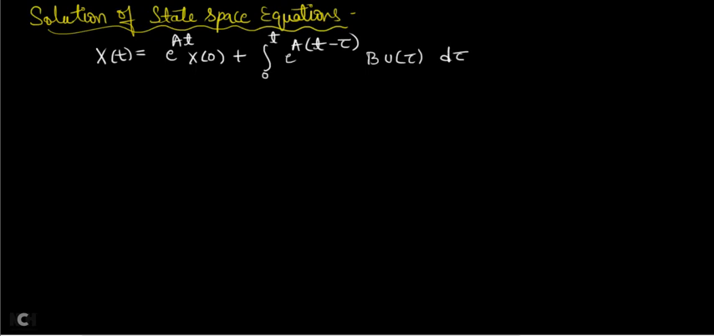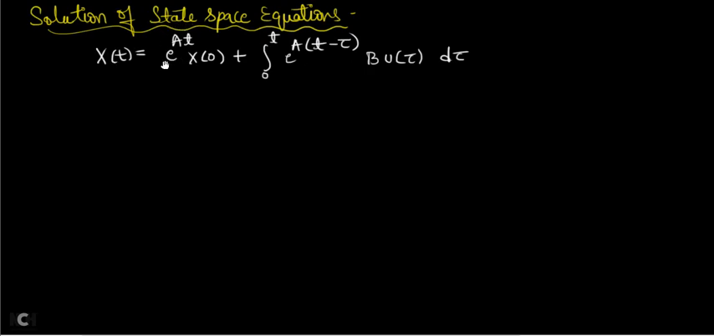If you want to calculate the solution of the state space equation in any problem, the A, B, C, D values will be given, and the input signal will be given. You should substitute all these things along with the initial conditions, then integrate, and you are going to get the answer for x of t.